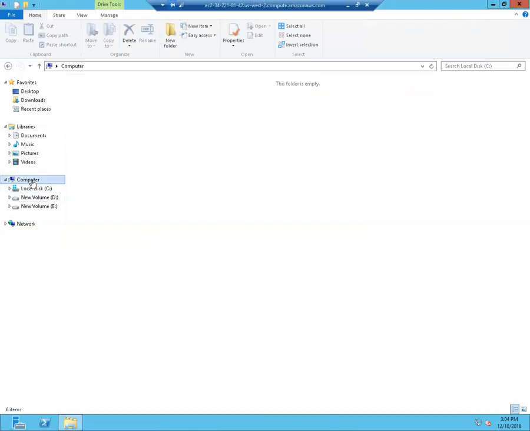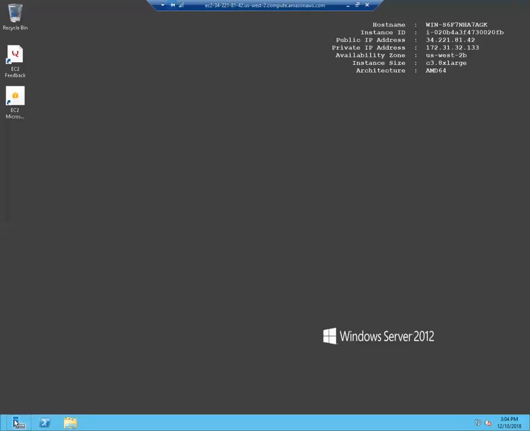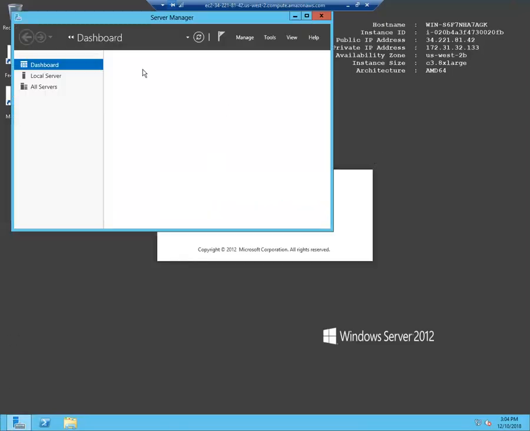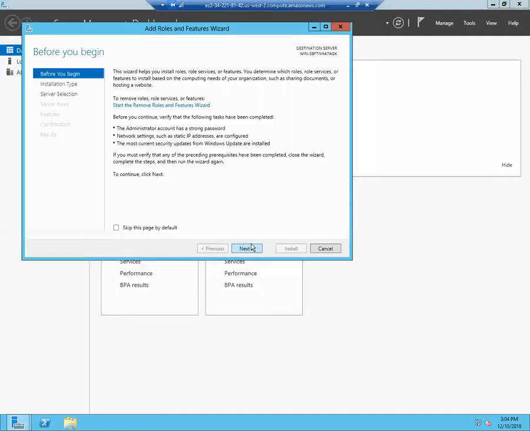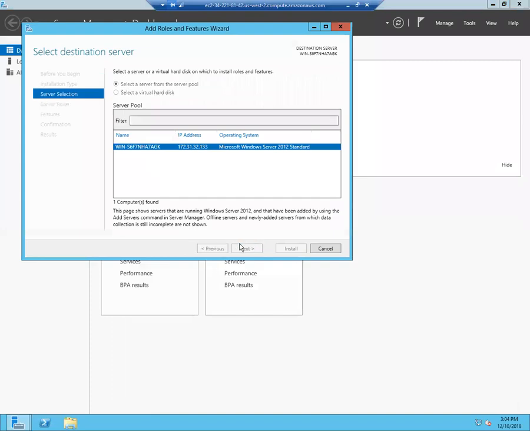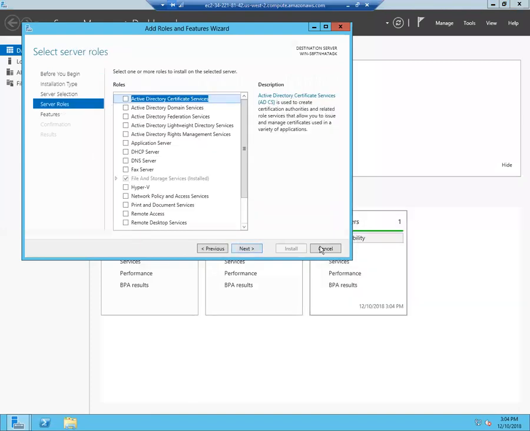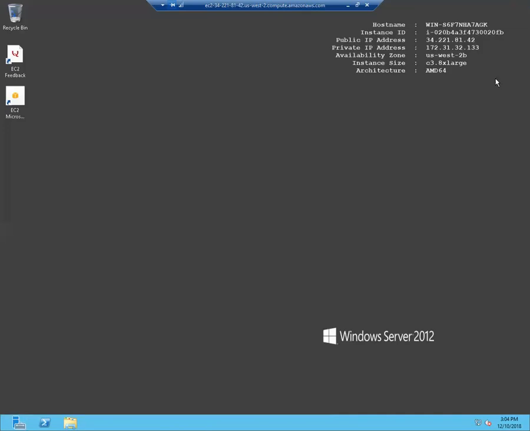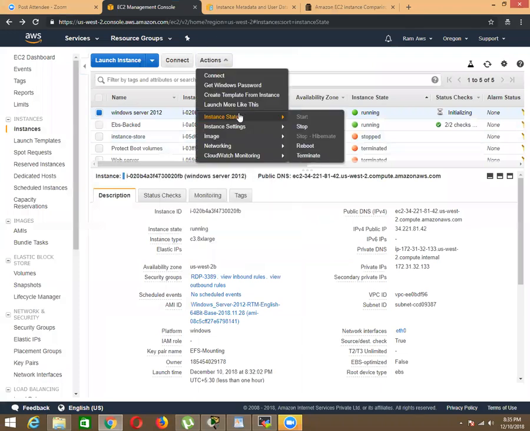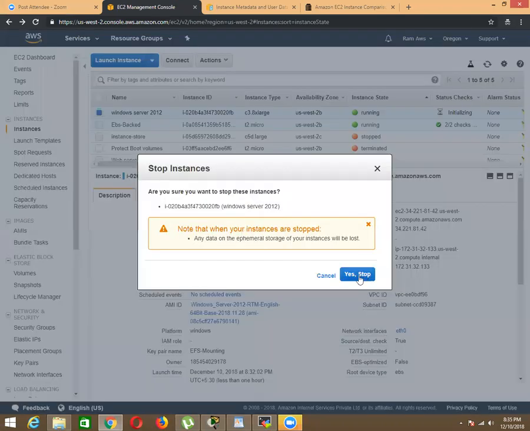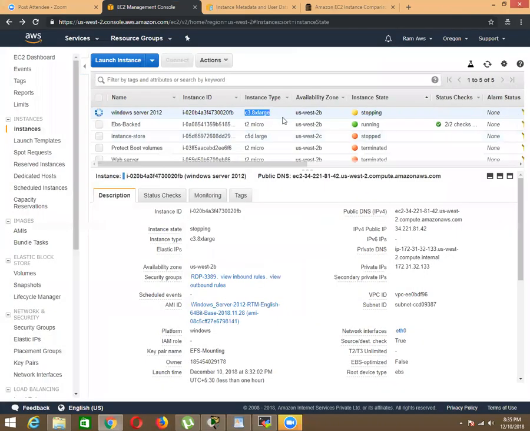Once you load the application and you want to run Active Directory or a DNS server, the performance of the machine will be very fast and efficient. You can have any roles on your Windows 2012 server. This is how we change instance type. And if you don't want it, cloud is scalable, so you can scale up and scale down anytime. If you don't want it, stop it and go back to a lower one. This is not like a volume.